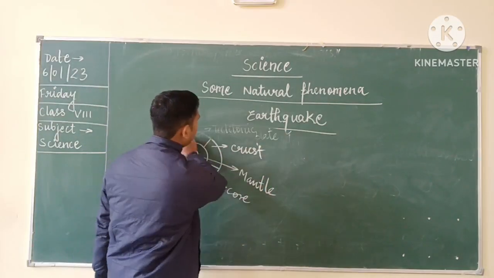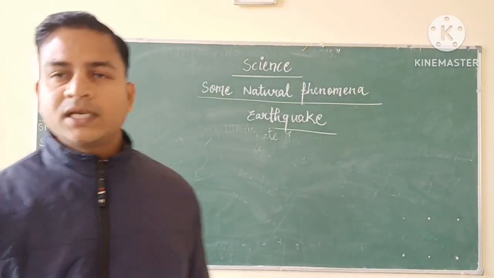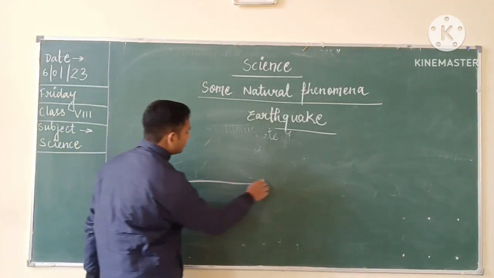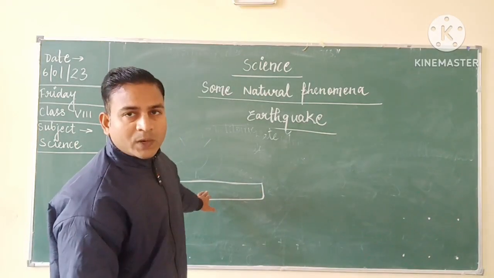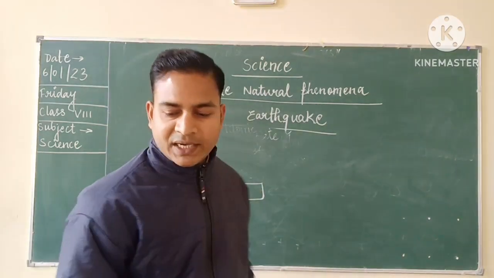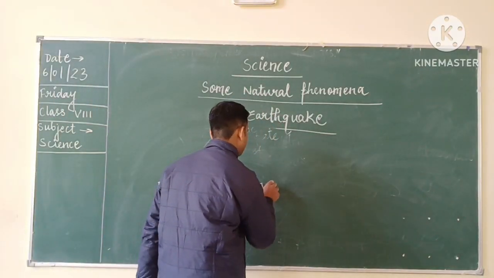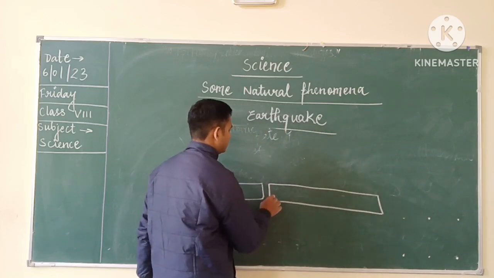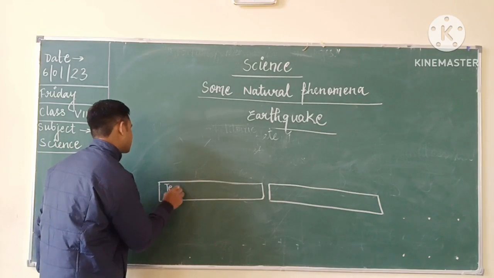Now let us see how the earthquake is caused. Okay, so for example, suppose we have one tectonic plate. This is one tectonic plate. And this is the other tectonic plate. What are these? These are tectonic plates.